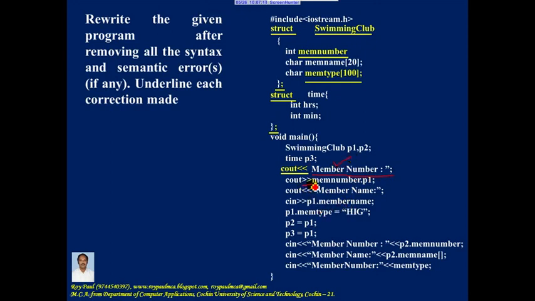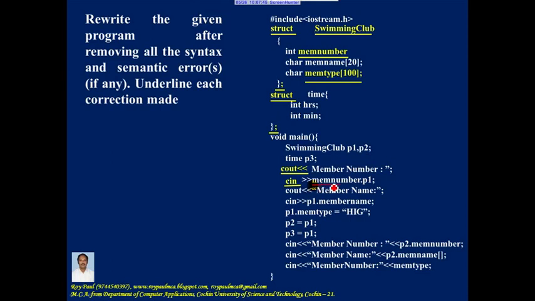When you make use of the input operator, you should use the object name cin. So this is a mistake. Let me correct it. It is cin followed by the input operator. Now as I told you, in a program, if you make use of the dot operator, left hand side should be a structure variable and right hand side should be a member of the structure.